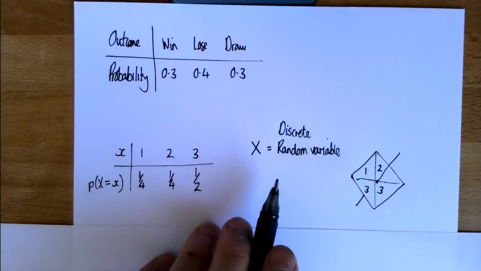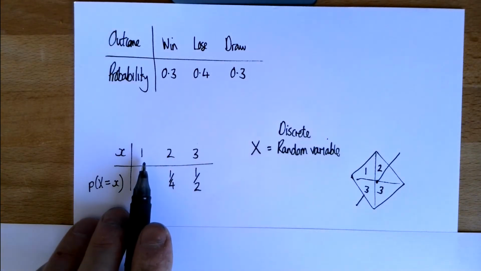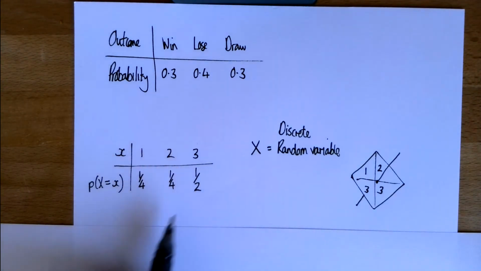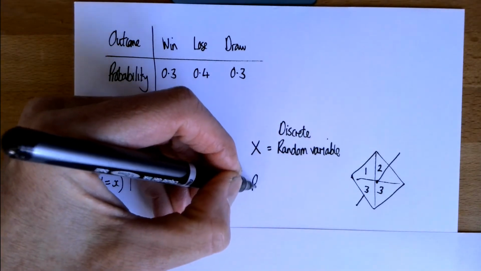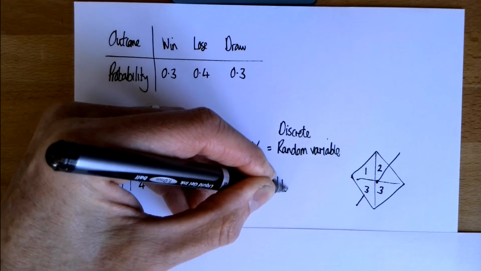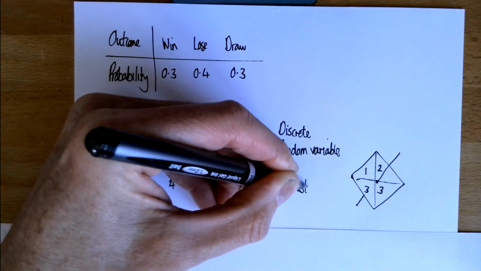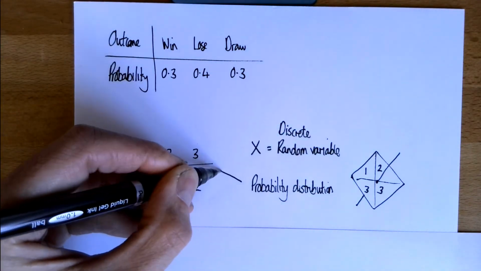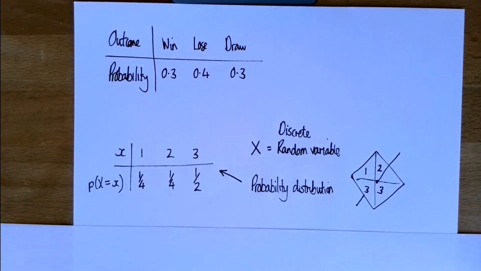It is a quantity whose value could either be 1, 2, or 3, and it is random. Okay, and what we have here is a probability distribution showing how the probabilities of that random variable vary. That probability distribution is in table form. There is one other way we can show a probability distribution, which I will show you shortly.